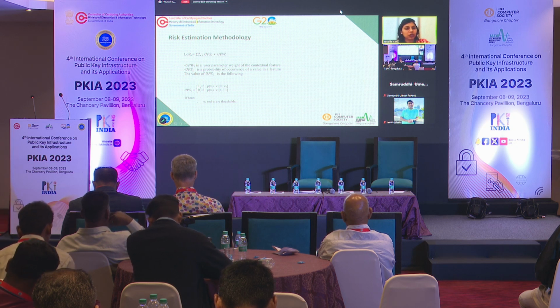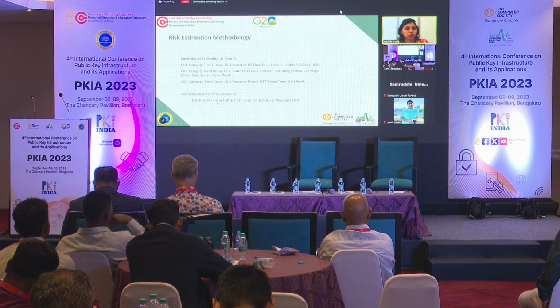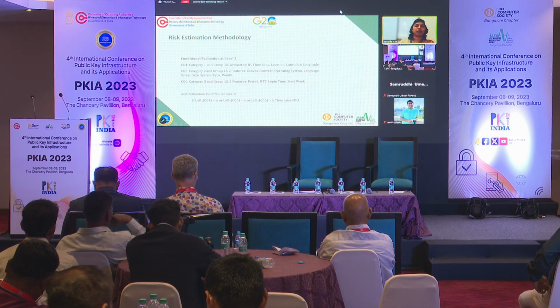If it's not, then we take the risk factor as 1, because our threshold factor decides: if enough data is there in the database, we take it to be 0. If not, which means higher risk, we take it to be 1. That's the reason we have taken E1 and E2 as the thresholds. Now, as mentioned here, conditional evaluation. What is the strategy behind our evaluation?